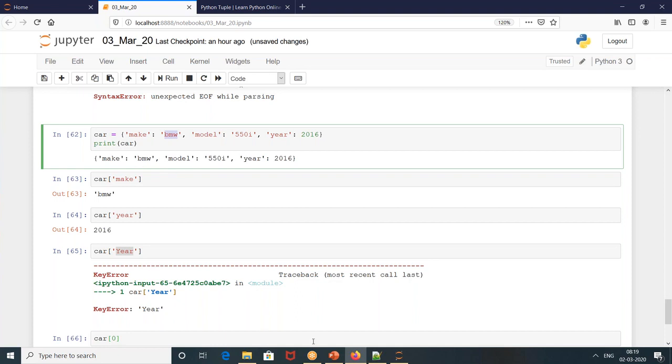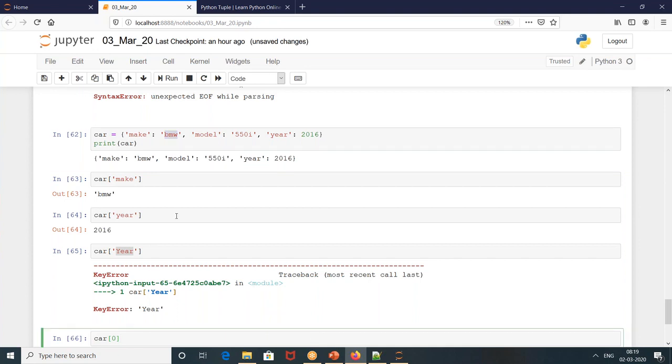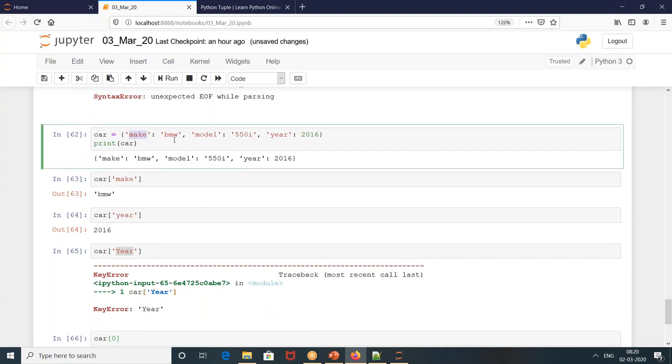Yes, correct. So these are all keys and values. It will remember: okay, make means then only it is BMW. If it is model only, then it is remembering this value. It doesn't use an index in this dictionary. Okay.